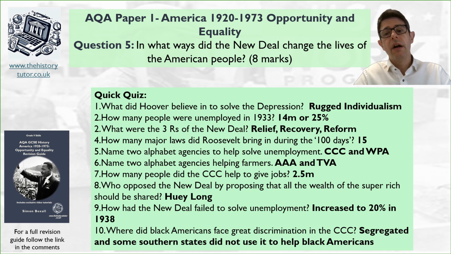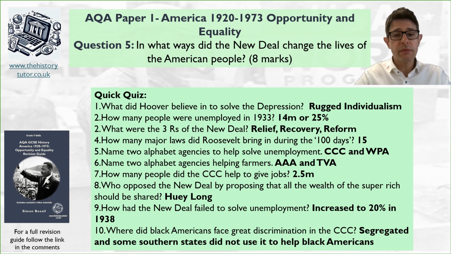So relief, obviously giving people help and support, relieving the problems. Recovery, setting up ways to recover the economy, get people back into work, get businesses working again. Reform, clearly there were problems with the bank system and other things that needed reforming to ensure this did not happen again. So Roosevelt, in the first 100 days, brought in 15 major laws. Okay, so lots of them are called the alphabet agencies.